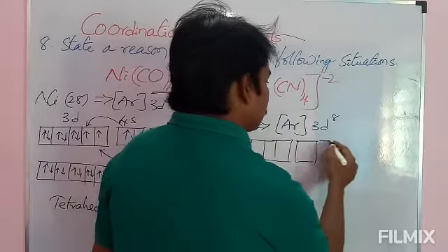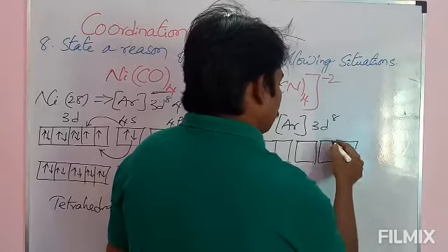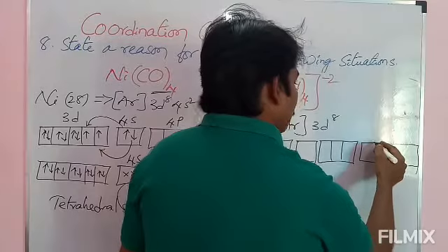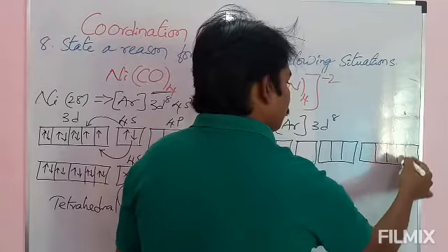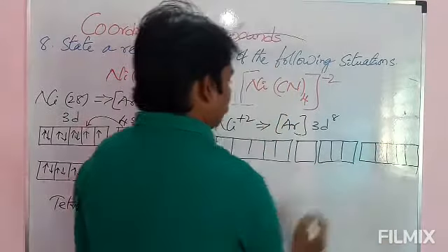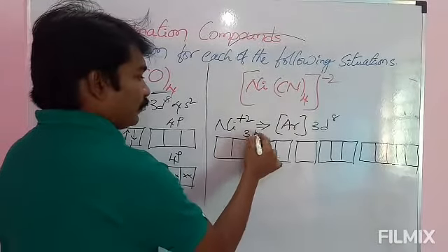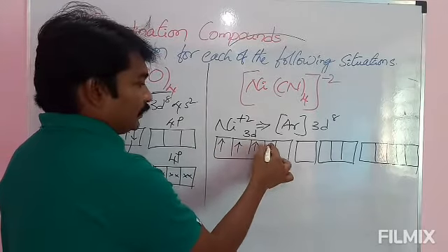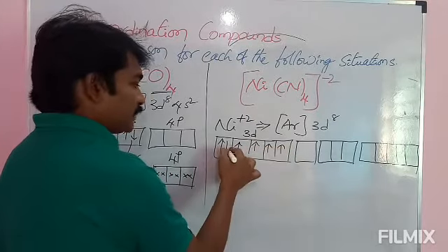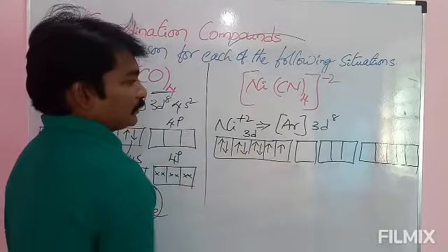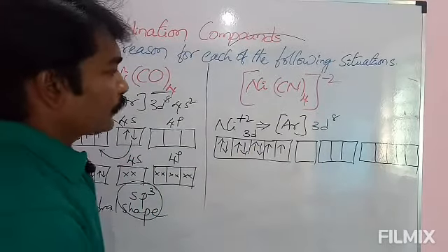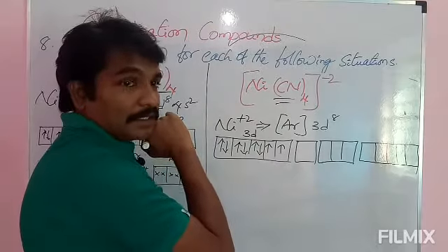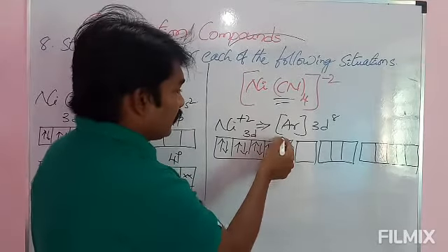Next one 4s, 4p, 4d, 1 2 3 4 5, 1 2 3 4 5. Okay, and see here if you are taking 3d, 8 electrons are there. 1 2 3 4 5 6 7 8. Okay, and see here cyanide also a strong ligand. Cyanide is also strong ligand. Then it will move here.